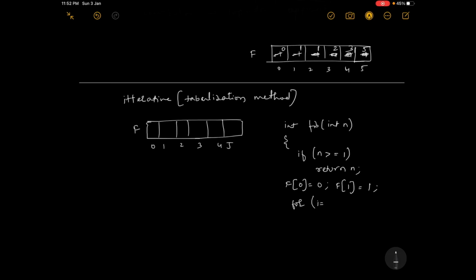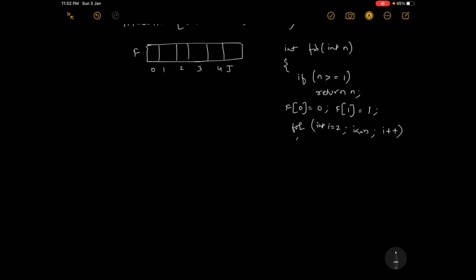Then for, int i equal to 2. So initially i is starting from 2, and i less than or equal to n, and i plus plus. So here f of i is equal to, we are using the same formula,